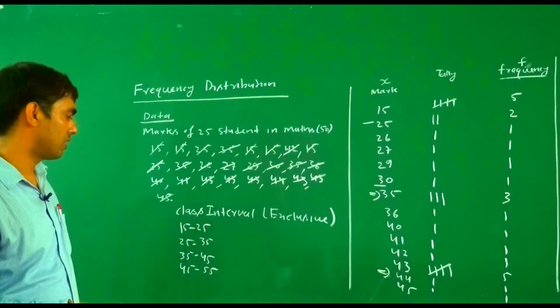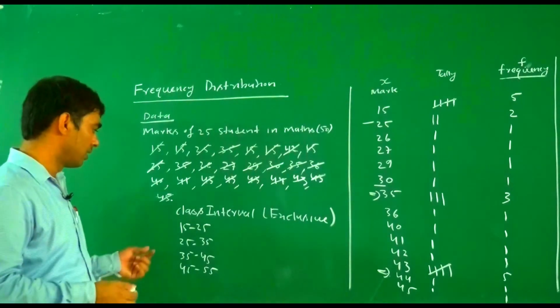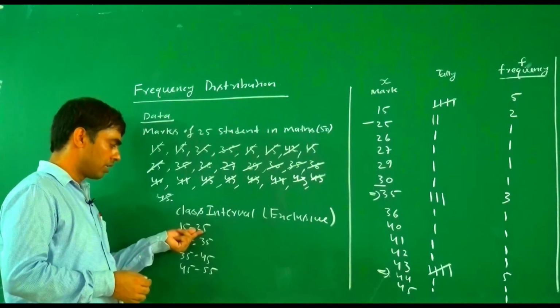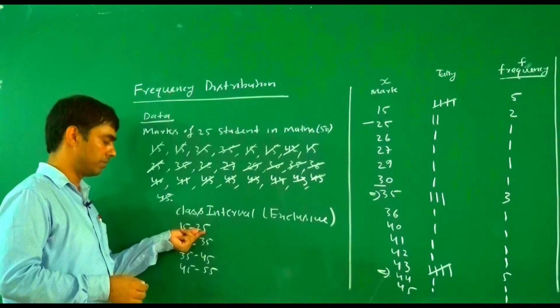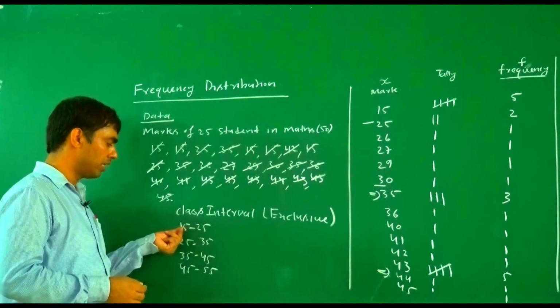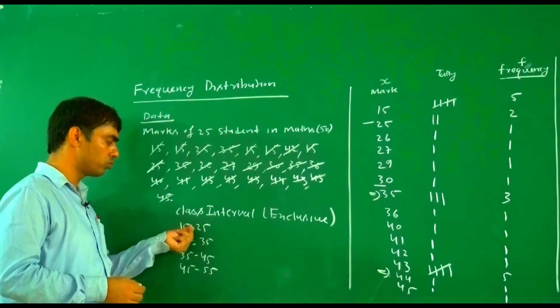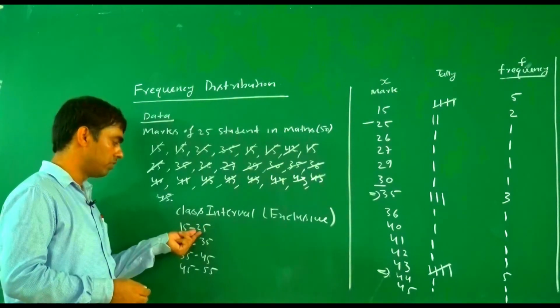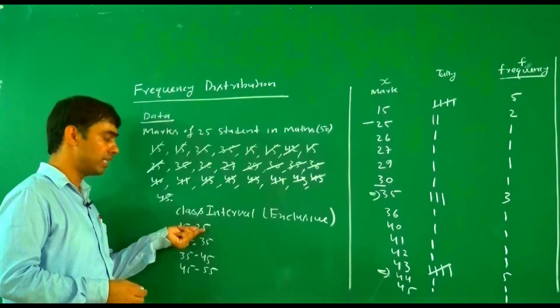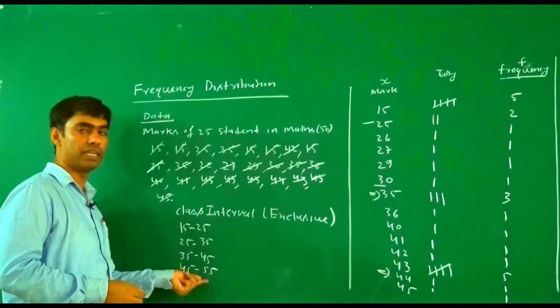Here we do not include the value of the upper limit 25. We only include the values from 15 up to 25, like 24.999, whatever the values. We exclude the value of the upper limit.